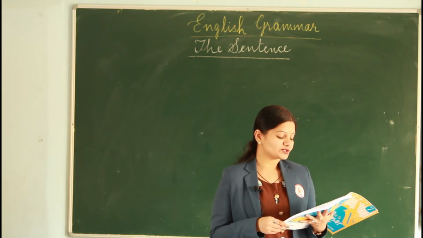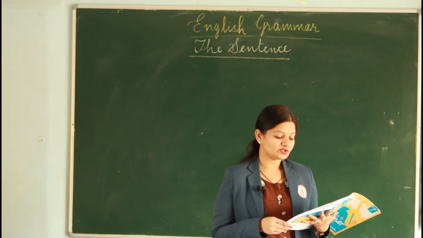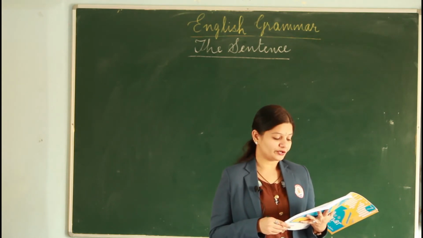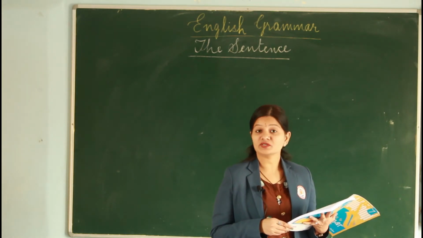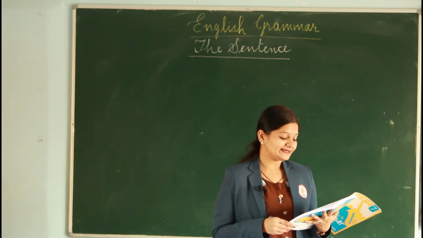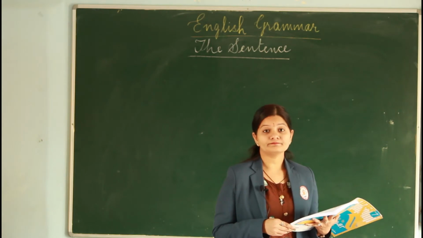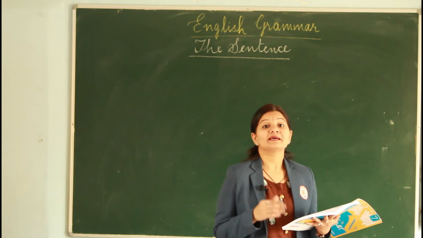The students walked around lazily in the school corridor. Now here the sentence has the subject which is, can you guess? The students, yes. Walked around lazily in the school corridor is the predicate.